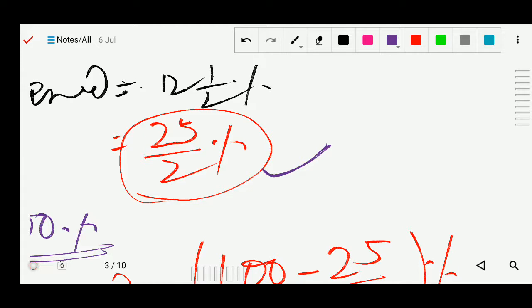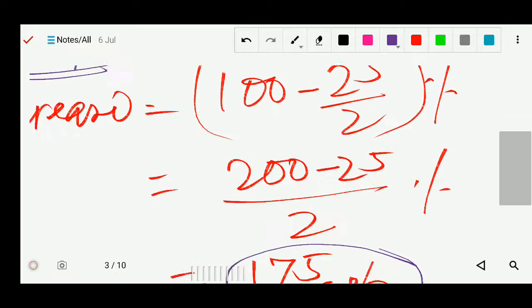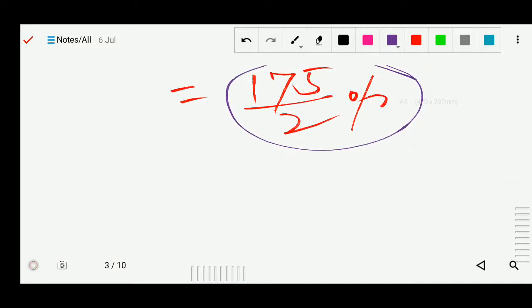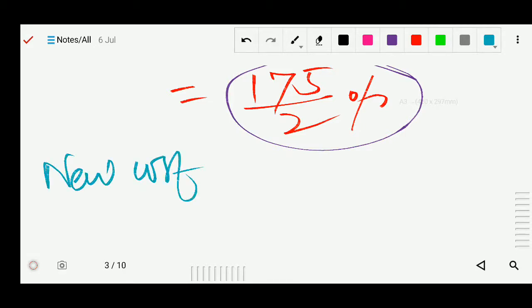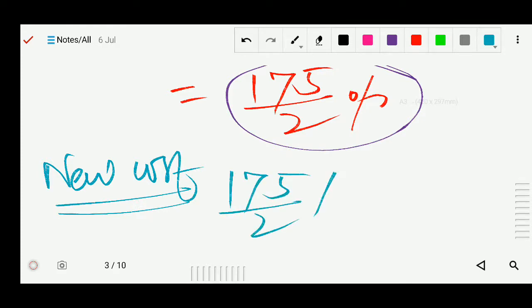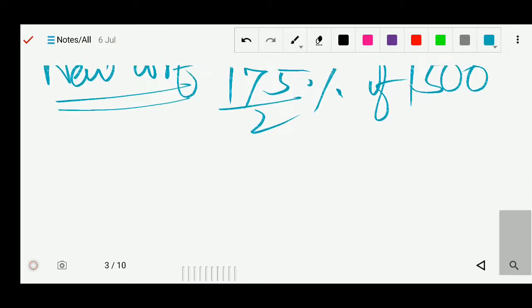As we have already solved this type of question, suppose 20% decrease, it means 100 minus 20, means 80%. If 20% increased, then 100 plus 20, so 120. So decreased means minus, in 100 we will subtract; if increase, we will add in the 100. So now next, the price of that new cost we have to find. So what will be the new cost? 175/2% of what was the cost earlier? 1500.